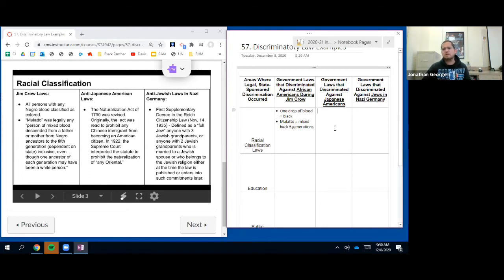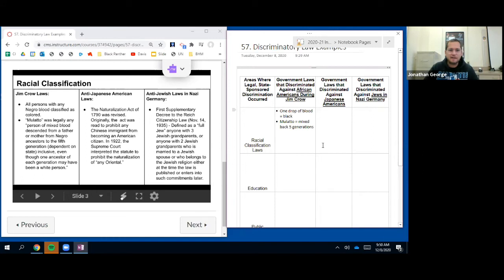Anti-Japanese American laws, middle column here. The Naturalization Act of 1790 was revised. Originally, the act was read to prohibit any Chinese immigrant from becoming an American citizen. In 1922, the Supreme Court interpreted the statute to prohibit the naturalization of any Oriental. Again, that's not terminology that we use today.